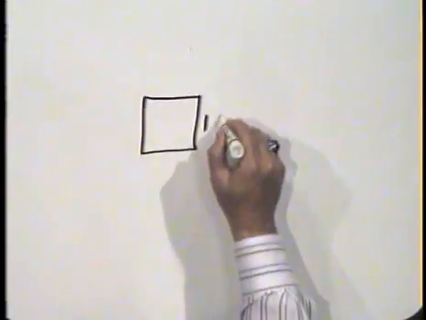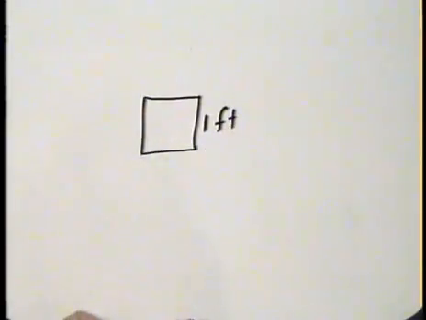But basically, area measures surface. And the basic unit of area is a square. Now, I'm not the world's greatest square drawer, but let's assume this is a square. And if that square was 1 foot on a side, every side was 1 foot, that would be called a square foot. The question now is, how do we measure area?